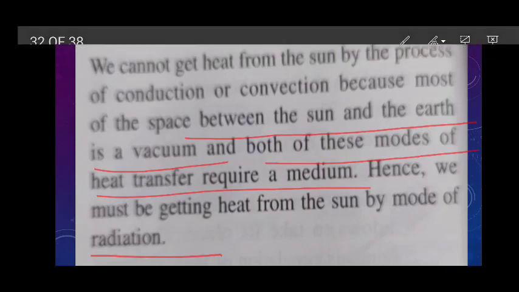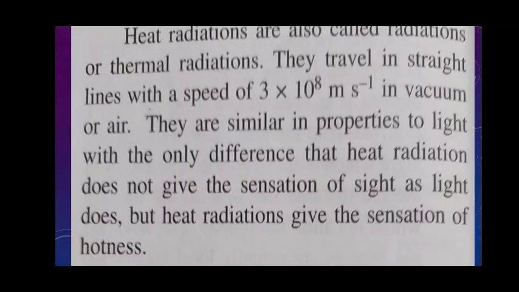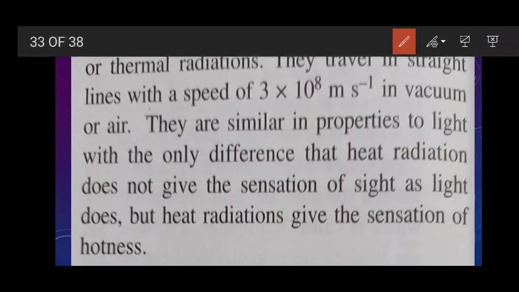Now, another point is that heat radiations are also called what? Thermal radiations. Okay. Heat radiations are also called thermal radiations, and they travel in a straight line with a speed of 3 × 10^8 meters per second in vacuum.